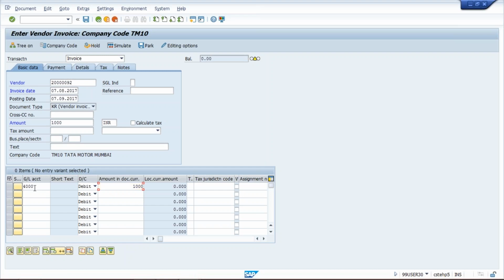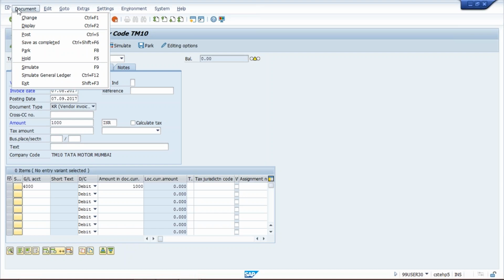So here rent is getting debited, and whatever vendor comes at header level will be credited by the system automatically. If you want to check the accounting entry, just click on the simulate button here, shortcut, or else in the menu bar also the same thing will be there. So from anywhere you can go.